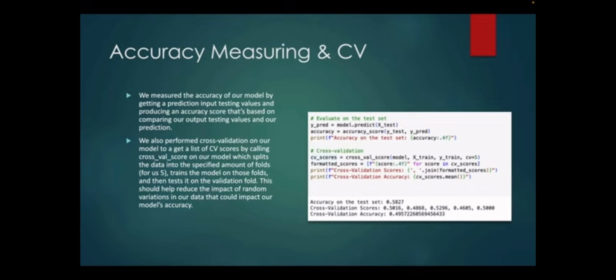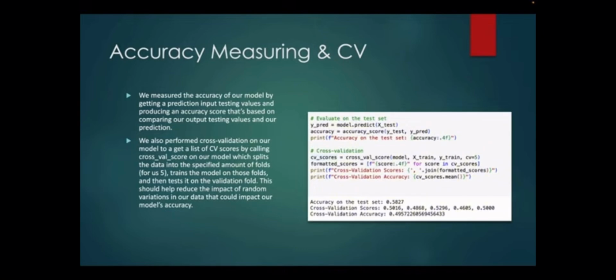For the cross-validation scores, we called the cross-validation score method on our model and our training data with 5 splits, training the model on those folds and then testing it on those folds. Hopefully this reduces the impact that random variations have on our data, because we're testing it on 5 different folds.